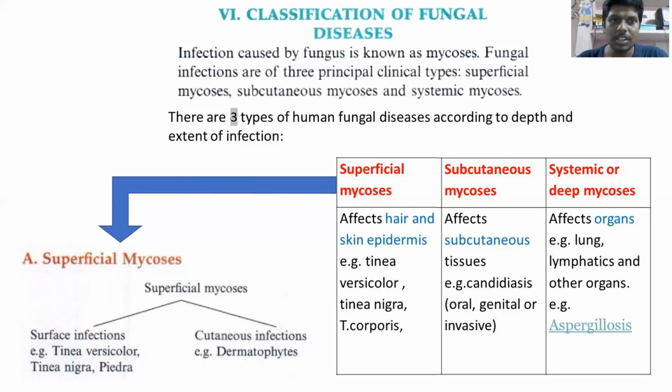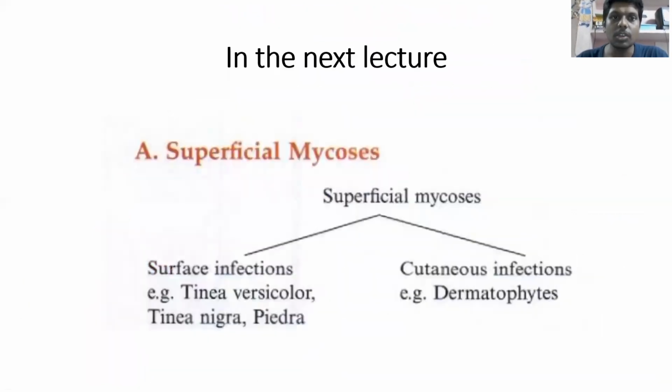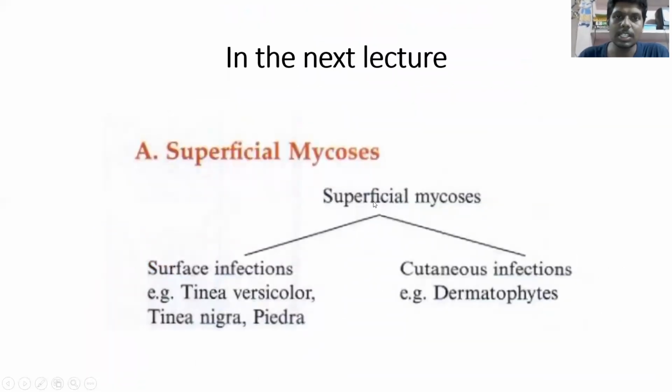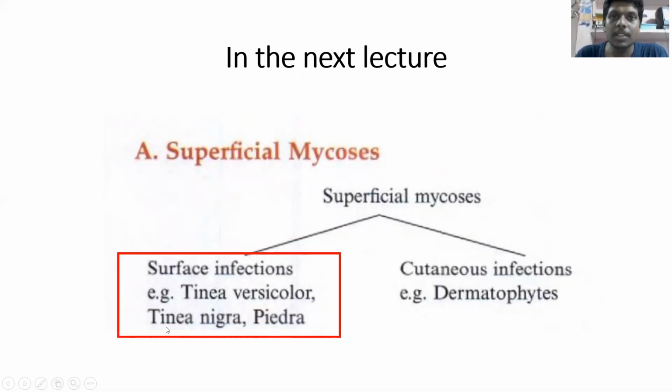In this lecture, let us see superficial mycosis in detail. In superficial mycosis, we are particularly focusing on surface infections. So what are the types of surface fungal infections we have?